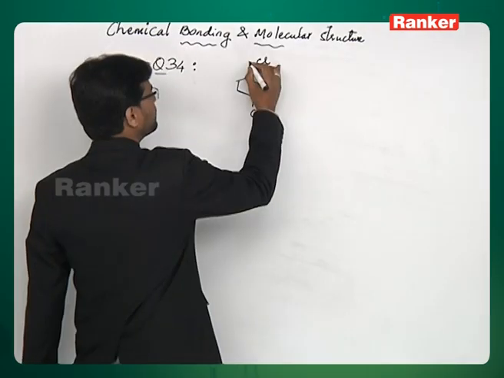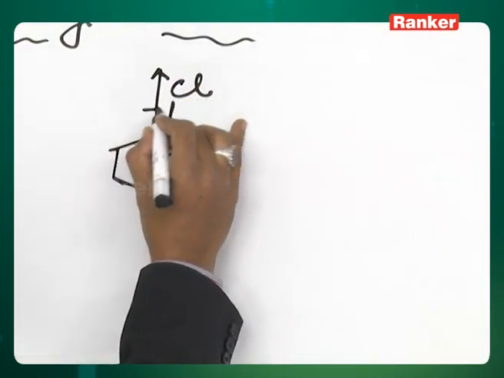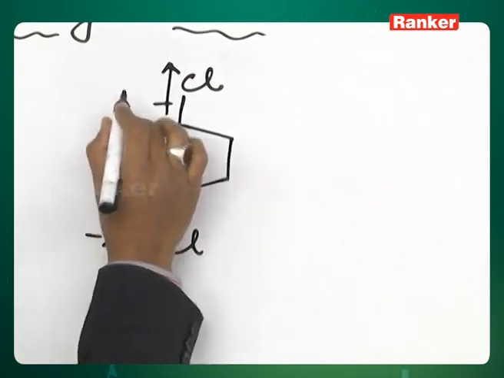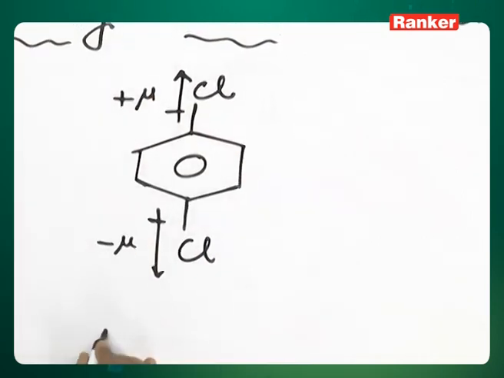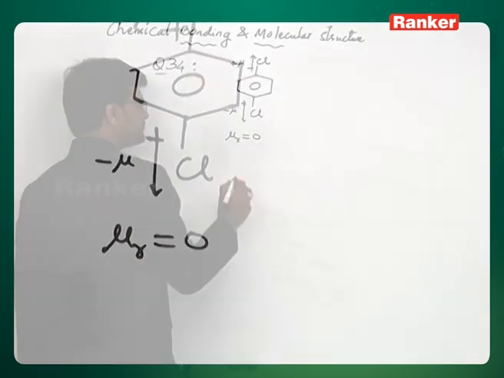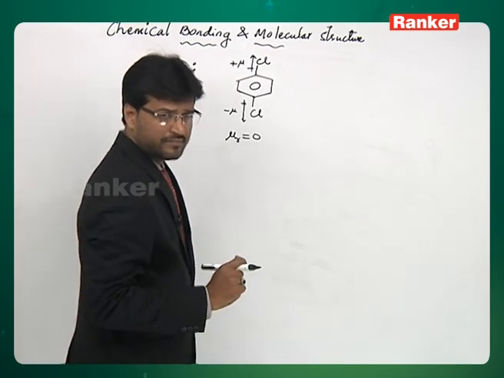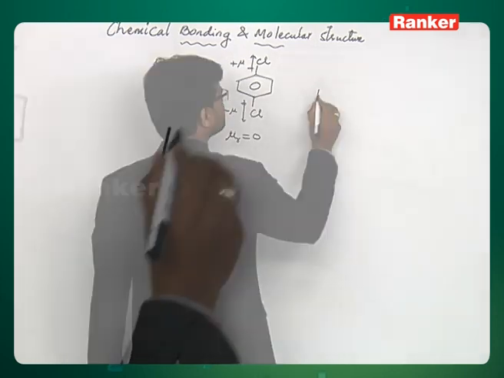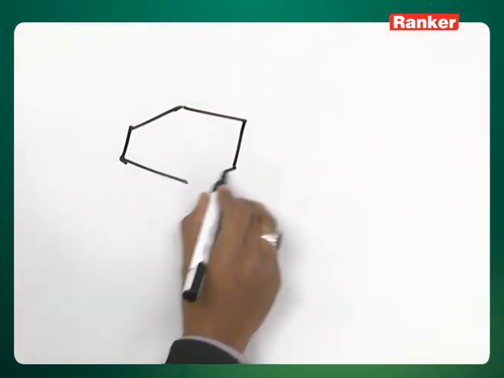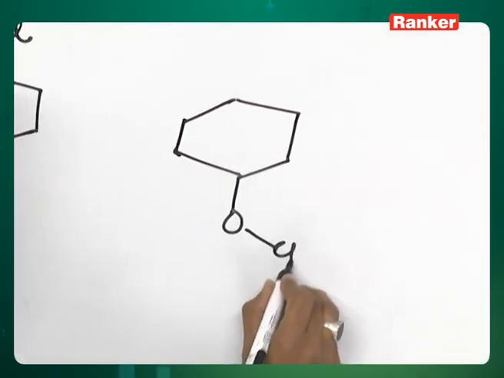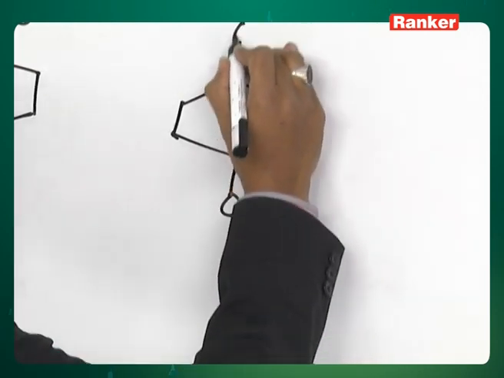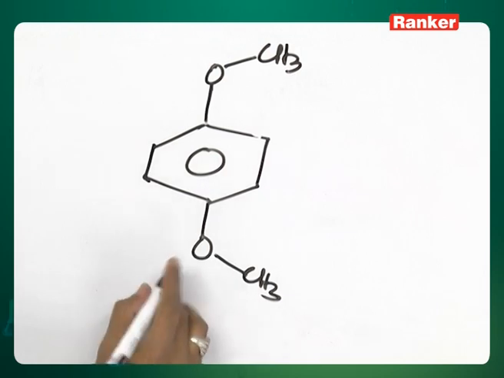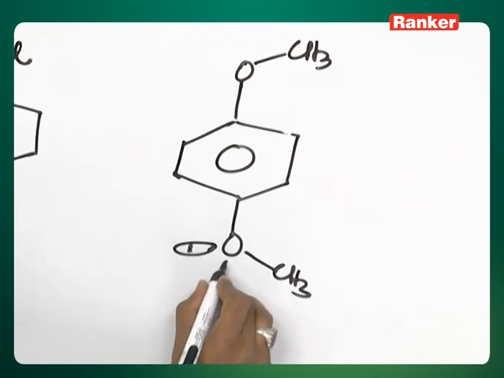The bond moment due to this is cancelled out by this. If this is minus, this is plus, so they cancel out, mu resultant is 0. Now, para-dimethoxybenzene, because here you have lone pairs on oxygen.